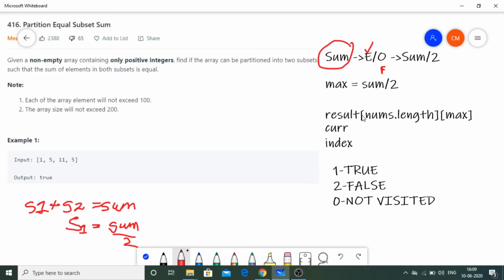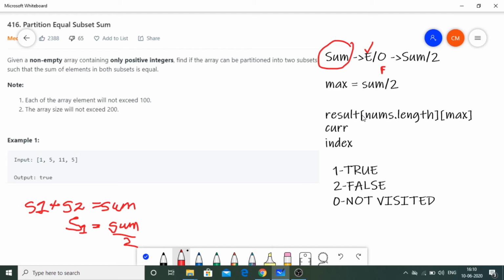In the code part, first I am going to declare a variable total, and I am going to initialize it to 0, and then I am going to use a for loop to find the sum of all the elements of the input array, and this total is going to be nothing but the sum of all the elements of the array. And then, as I told earlier, I am going to check whether that is even or odd. If it is odd, then I am going to return false, and I don't want to worry about what happens later. But if it is even, then I'm going to move ahead. I'm going to find max, that is going to be total by 2. Remember, our aim is to find such a sum which is equal to max.